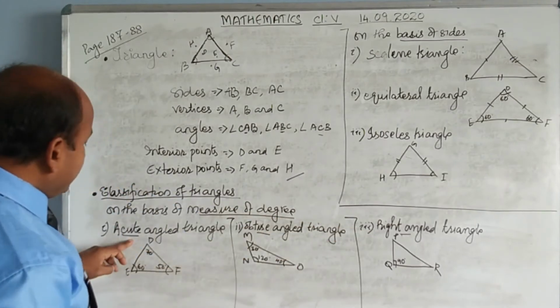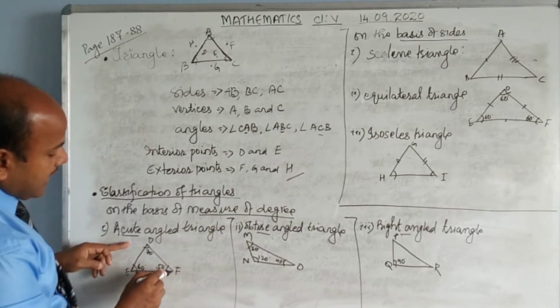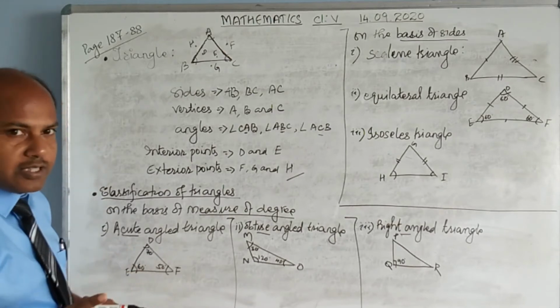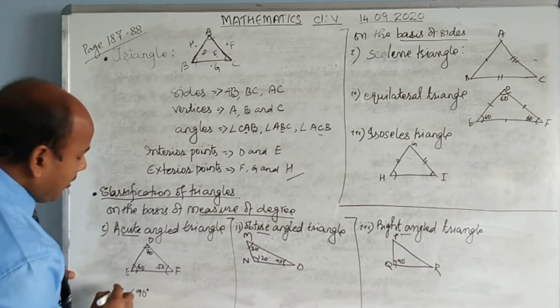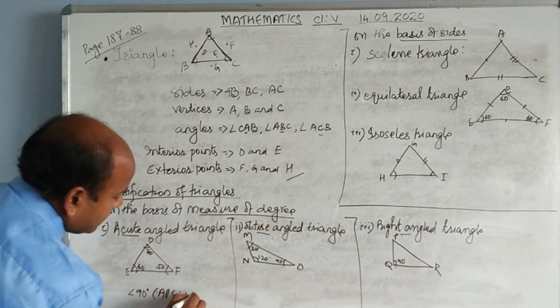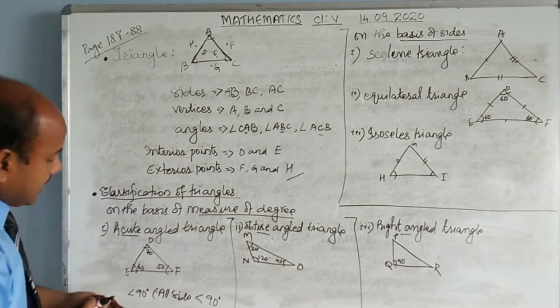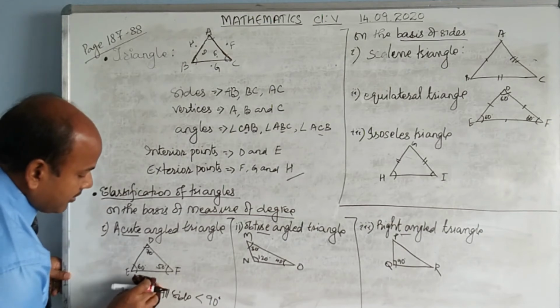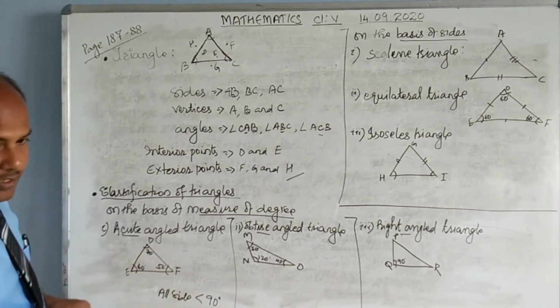Acute angle means all three angles of the triangle are acute. Acute means less than 90. All angles are less than 90 degrees. This is an acute angle triangle, where all angles are less than 90 degrees. Here you have 50, 60, 70.